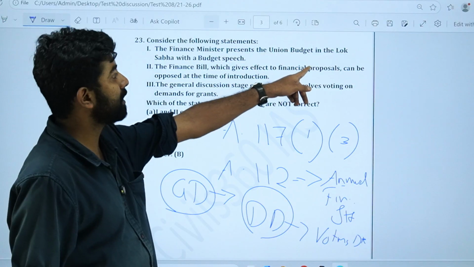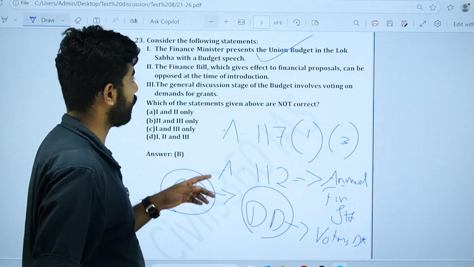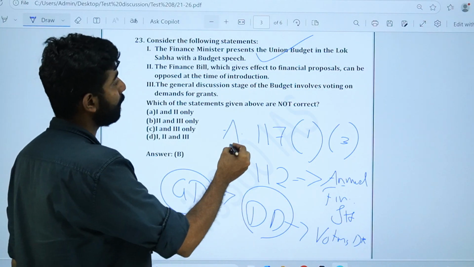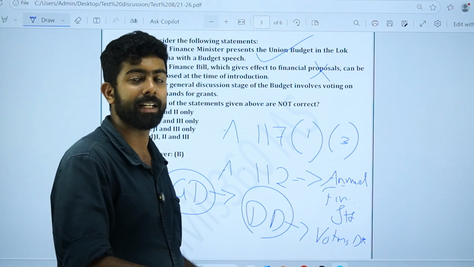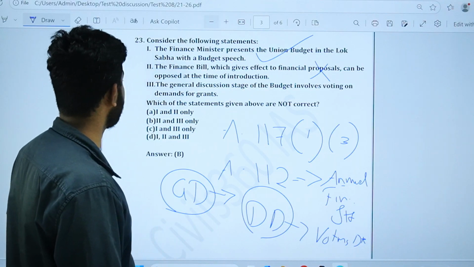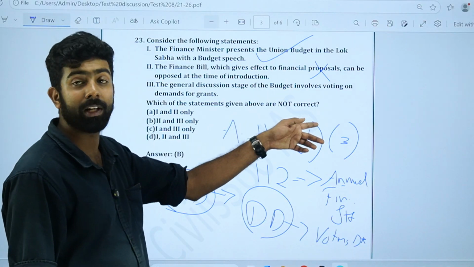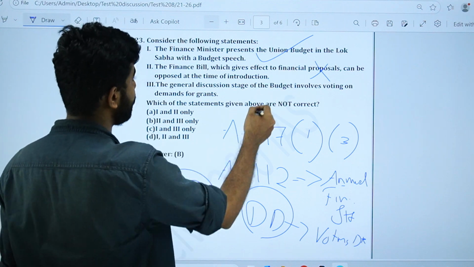The finance minister presents the union budget in the Lok Sabha with the budget speech. Correct. The finance bill which gives effect to the financial proposals can be opposed at the time of introduction. This is actually wrong. When we say budget, it refers to the finance bill and the appropriation bill. So that's wrong.